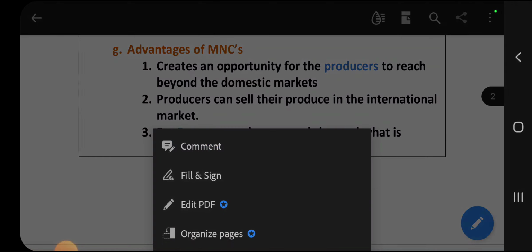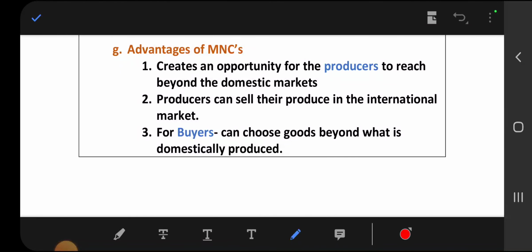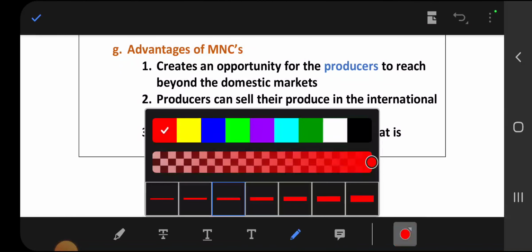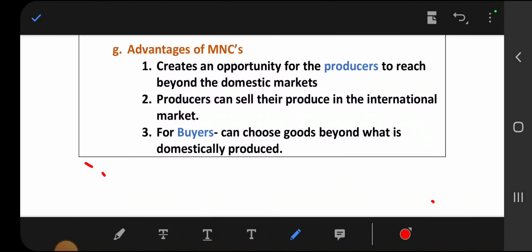For producers, one type of advantage, and for consumers, one type of advantage. Okay, so let us see what those are. An MNC creates an opportunity for the producers to reach beyond the domestic market.